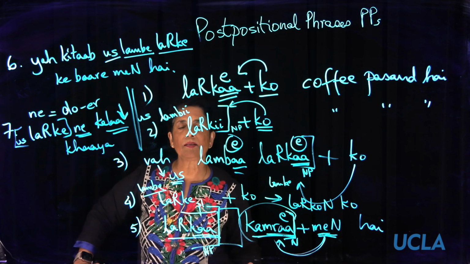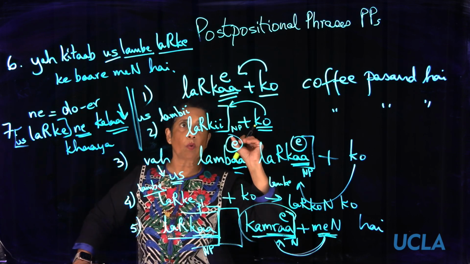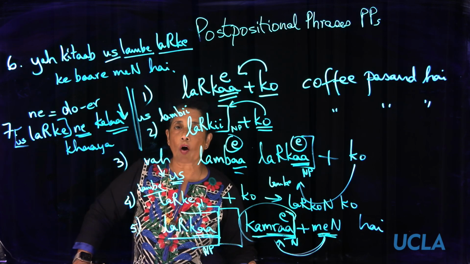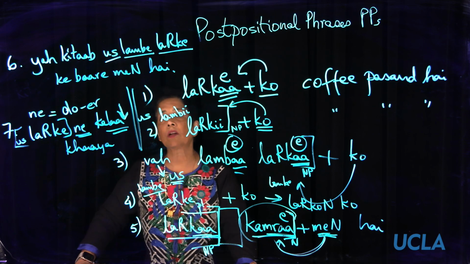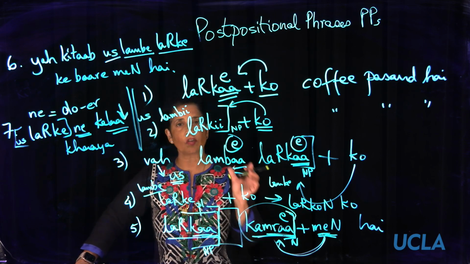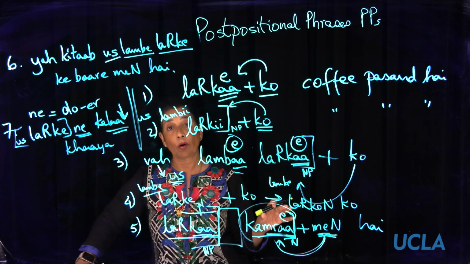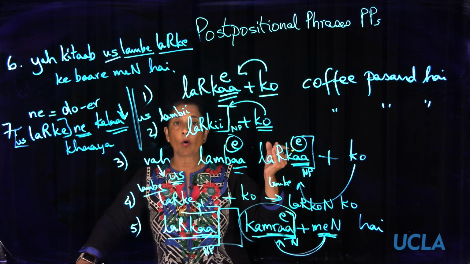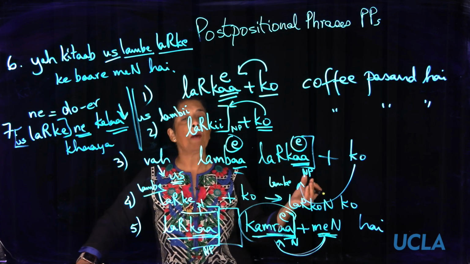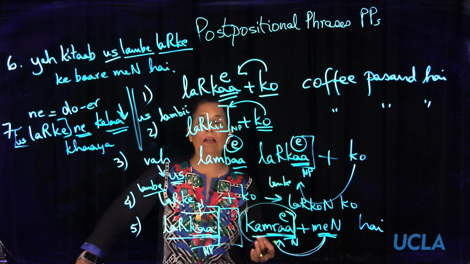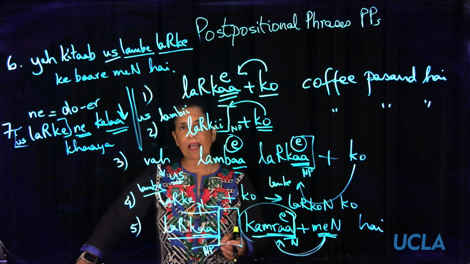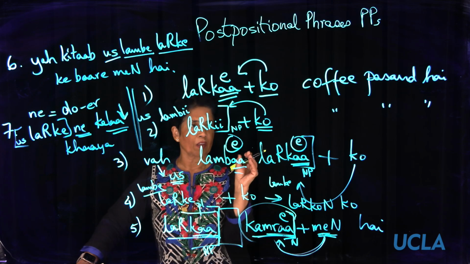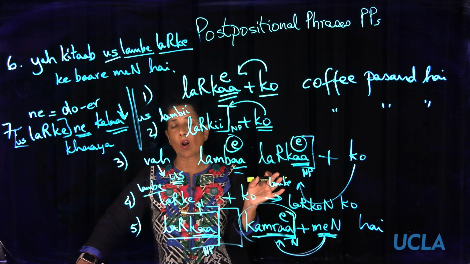Wrapping up this segment, what did we do in this segment? We talked about the order of noun phrases followed by postpositions. We talked about the fact that postpositions could be one word or they could be more than one word. And we talked about how the obliqueness caused by the postposition that immediately follows a noun is the same regardless of whether it is one word or a phrasal postposition, more than one word.